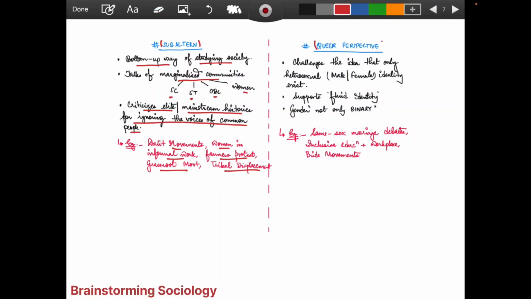Okay, coming to the next, the queer perspective. Here the challenge is to the idea that only heterosexual male or female identity exists. They are challenging the binary, that gender is not only binary. They support fluid identity; there is a fluidness in identity. So whenever there are debates about same-sex marriage, inclusive education, workplaces, or pride movements, all these can be linked from this queer perspective.